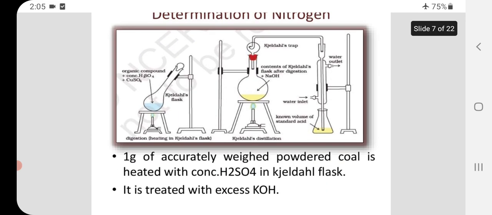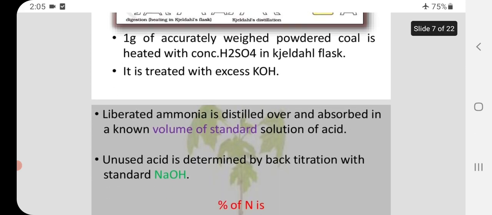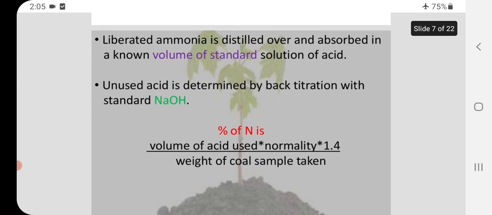Determination of nitrogen. In this determination, Kjeldahl distillation is used. 1 gram of accurately weighed powder coal is heated with concentrated H2SO4 in a Kjeldahl flask. It is treated with excess KOH. Liberated ammonia is distilled over and absorbed in a known volume of standard solution of acid. Unused acid is determined by back titration with standard NaOH.